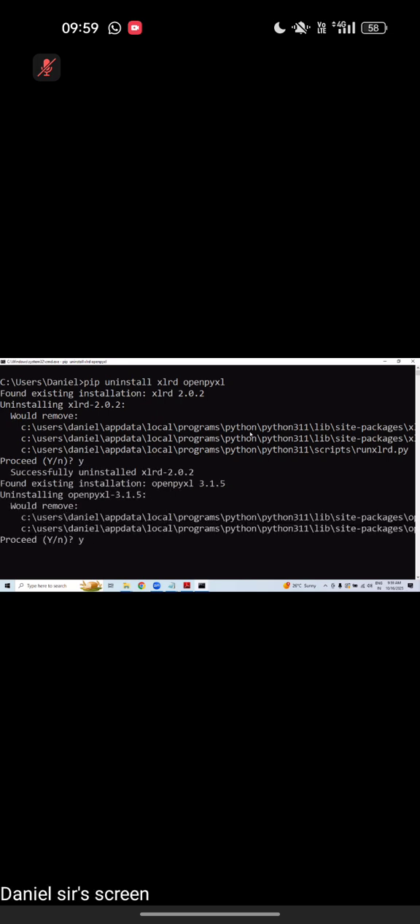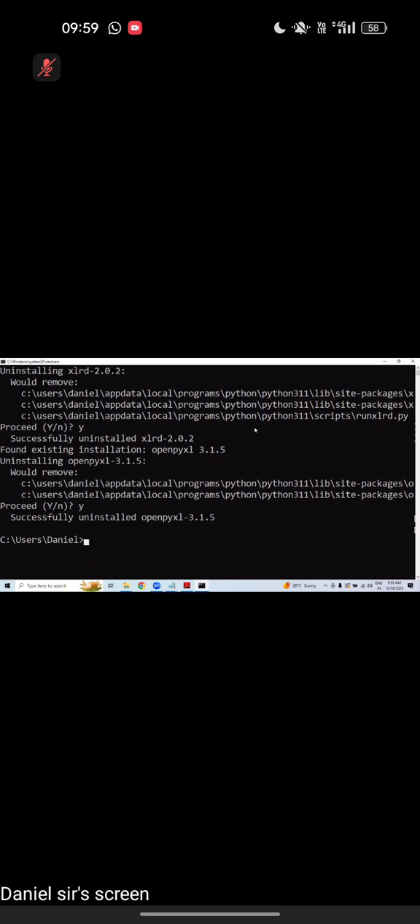Please open command prompt. First let me uninstall: pip uninstall XLRD and OpenPyXL. You can uninstall both at once, one shot, two birds actually. Yeah, I have uninstalled. Now it's the right time.